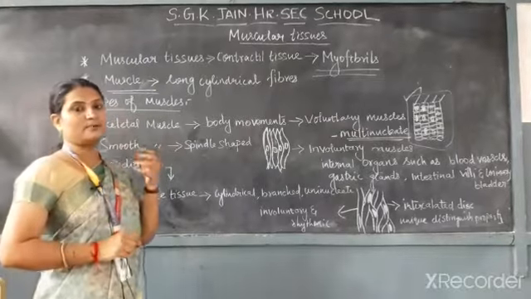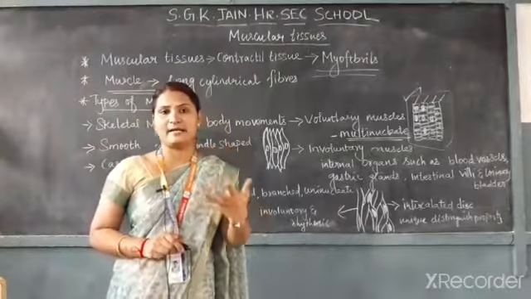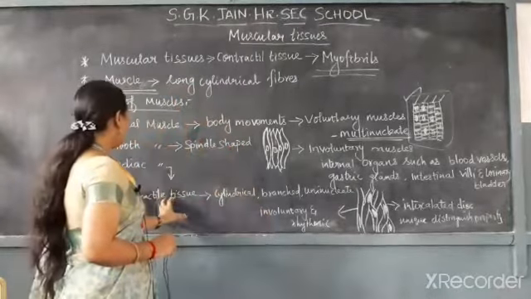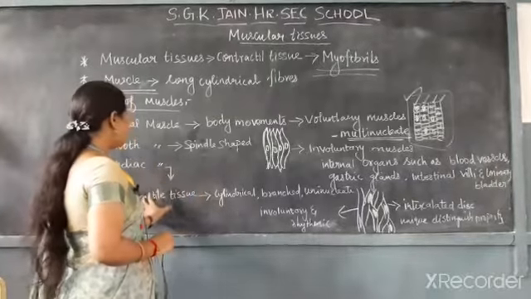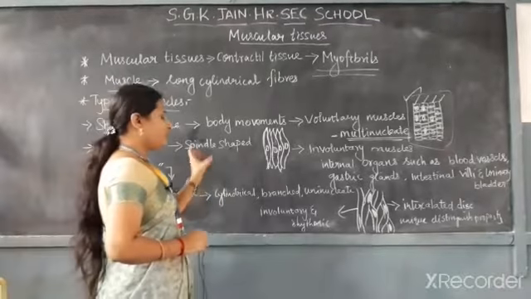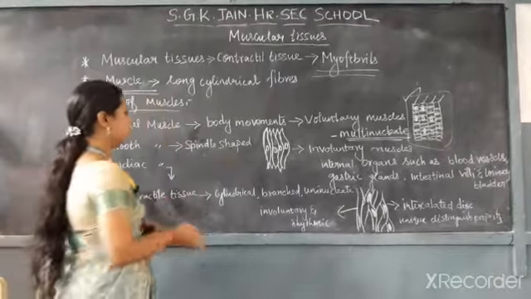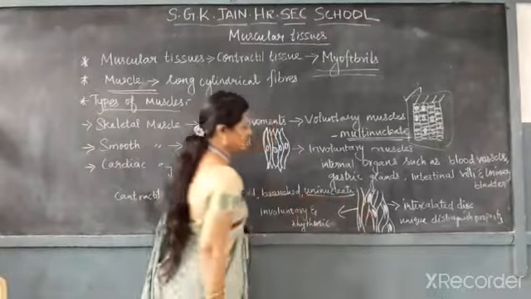Cardiac means what? Our heart. Our heart is made up of cardiac muscle, and it is made up of contractile tissues. The shape of the cardiac muscle is cylindrical, branched and uninucleate.